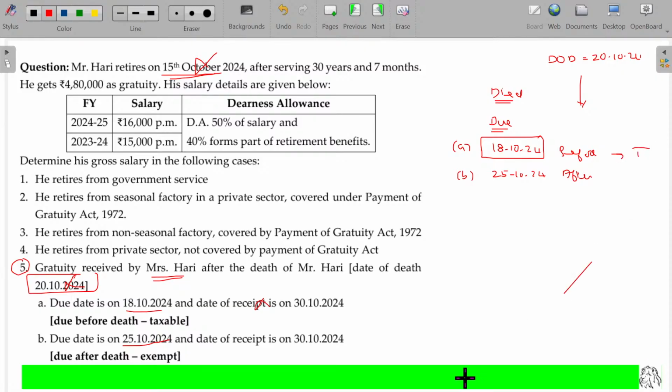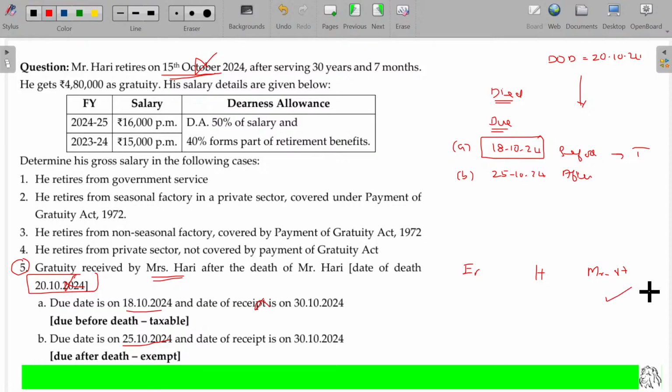Okay, taxable. But now consider the case where the assessee died, and thereafter the retirement calculation is done and the legal heir is settled by the employer. If the assessee died, the employer settles all his accumulated benefits to the legal heir. In this case, that entire income accrues only in the hands of the legal heir. Any receipt taxable as salary requires an employer-employee relationship. The legal heir has no employer-employee relationship with the employer. Only the assessee has it. So Hari has the employer-employee relationship, but the amount is received by Mrs. Hari.